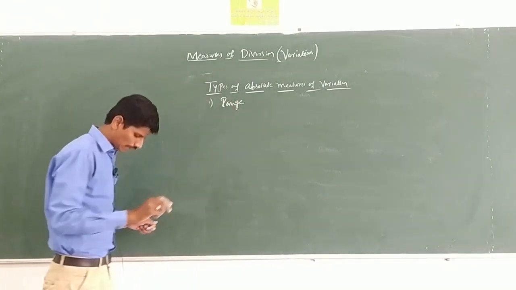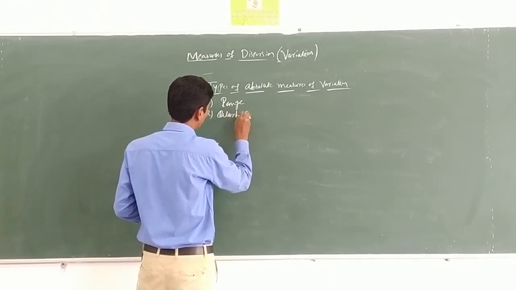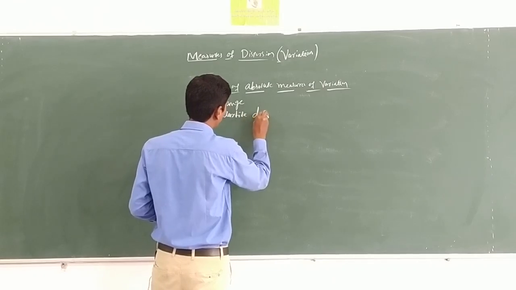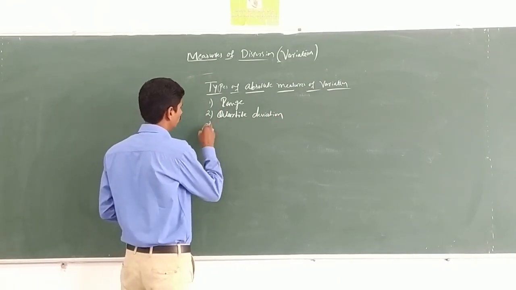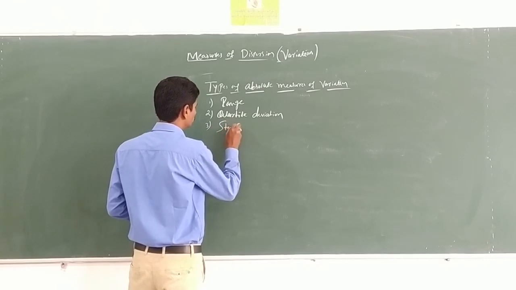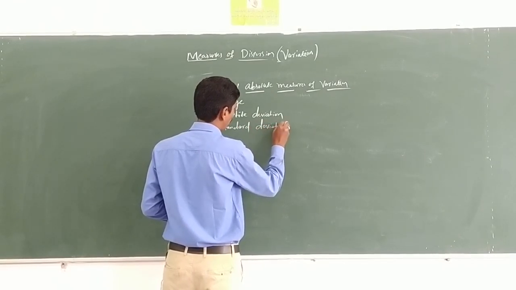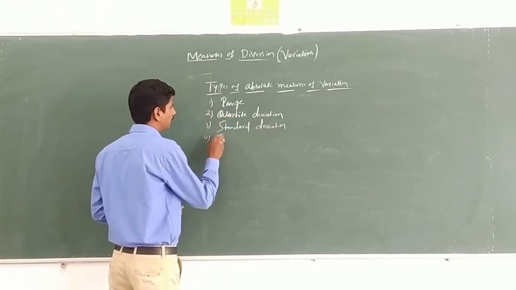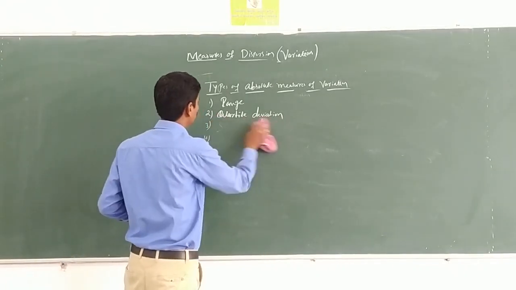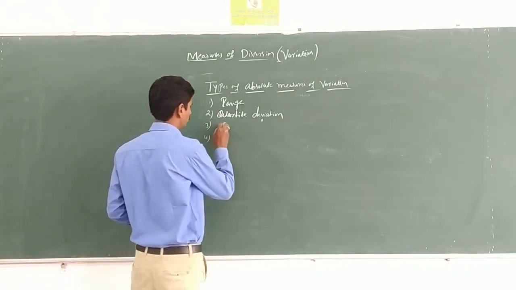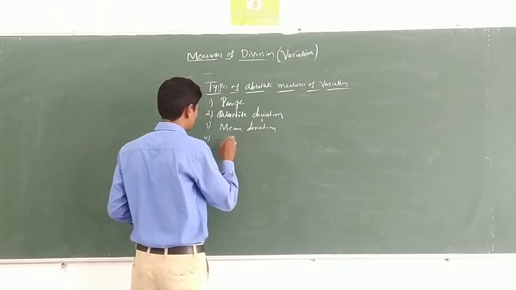Second, quartile deviation. Third one is mean deviation, and fourth one is standard deviation.